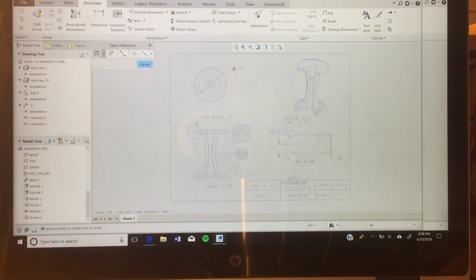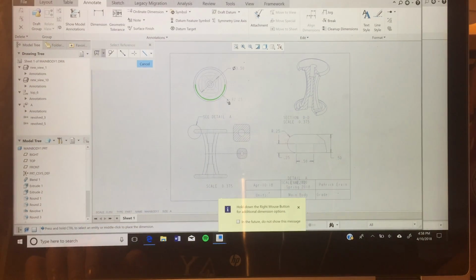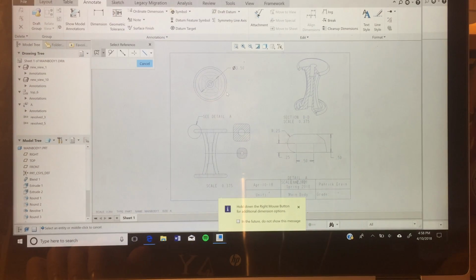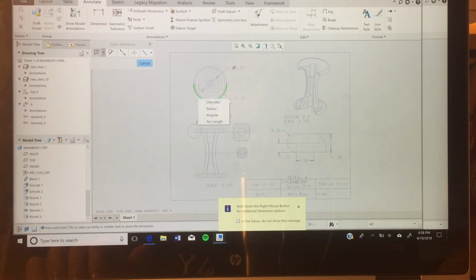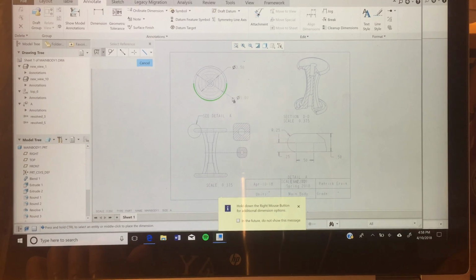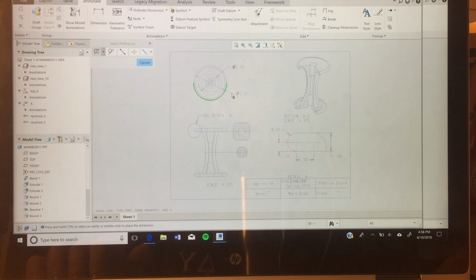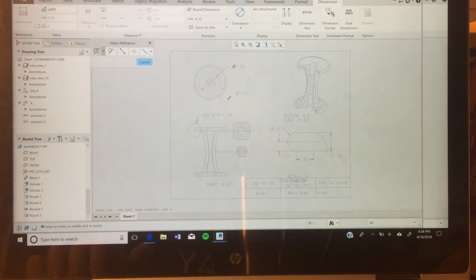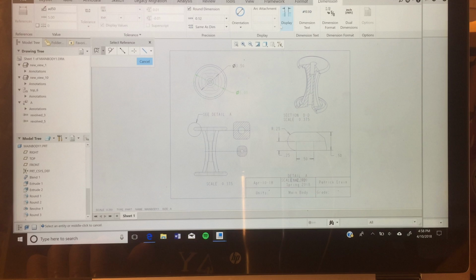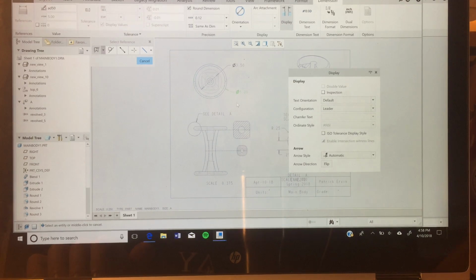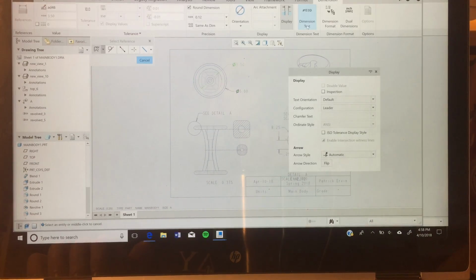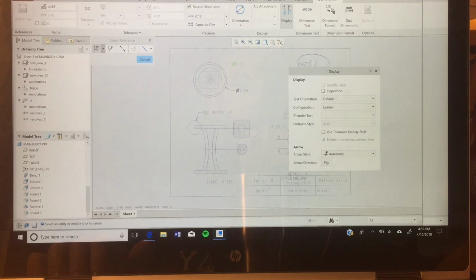And this is 5. Sorry, not that. This outer one. Like I said, just go ahead and right click on that. And also, if it gives you something looking like this, you just go ahead and display and flip the arrow. And that's how we're gonna change that.